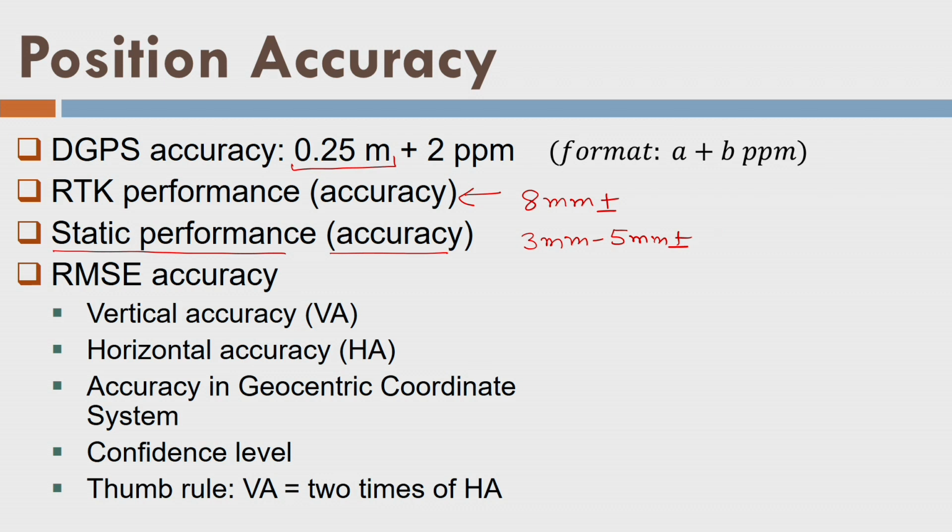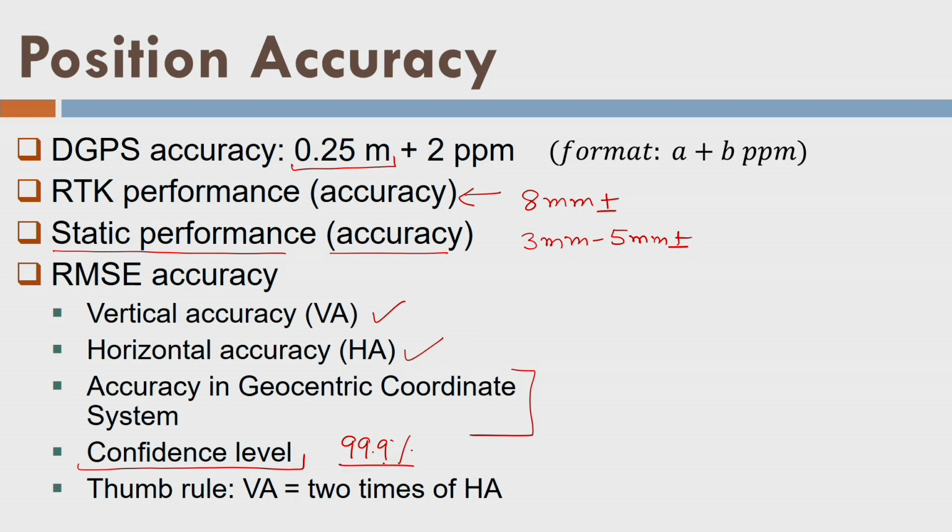Okay, so now they have specified all these accuracies also in vertical accuracy form and horizontal accuracy form. Accuracies are, as I told, in the geocentric coordinate system, not in the local reference frame, so don't get confused. Or the accuracies are not in the map projection system, no, they are in the geocentric coordinate system, capital XYZ, ITRF.